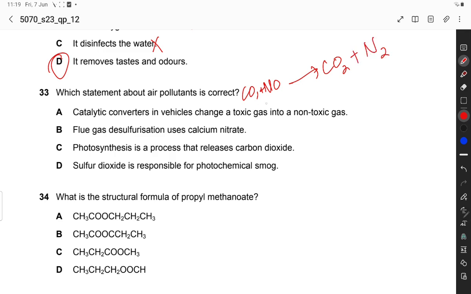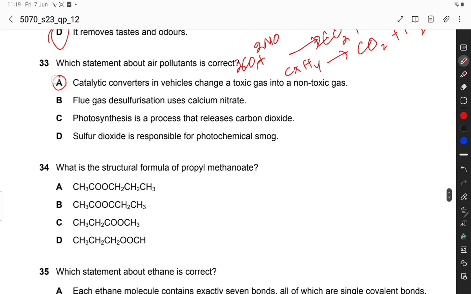Also CxHy forms carbon dioxide and water, less toxic gases from the vehicle. These reactions are carried out in the catalytic converter. So A option is the correct option.